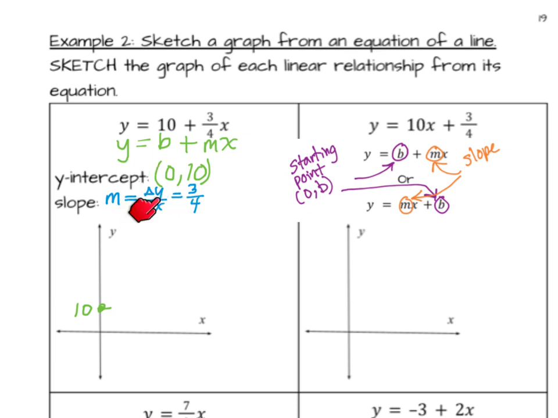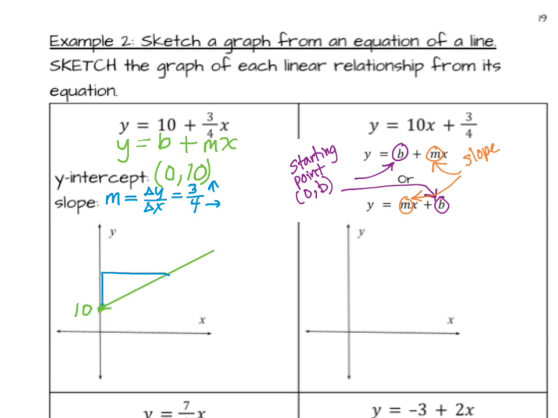Change in y is either up or down, the y-axis goes up or down, and this is a positive 3, so it means we're going to go up 3. Change in x, the x-axis is right-left, and because this is a positive 4, it's going to be to the right. So to find another point on the line, I want to sketch my line, so I'm going to ask myself, is this slope greater than 1 or less than 1? I get a 45-degree angle for a slope of 1. So this is less than 1, so I'm going to draw my slope less than 45 degrees.